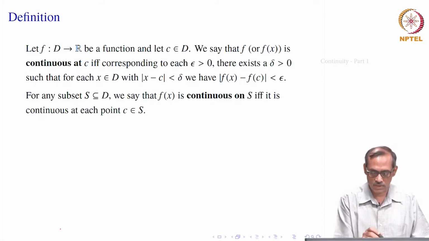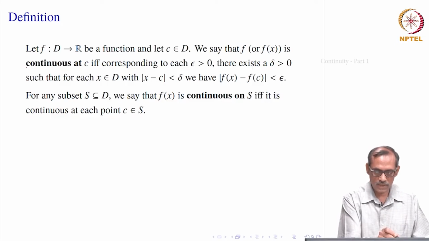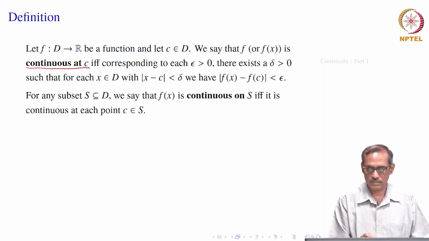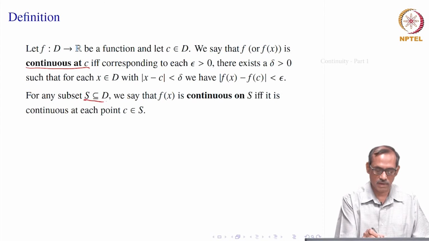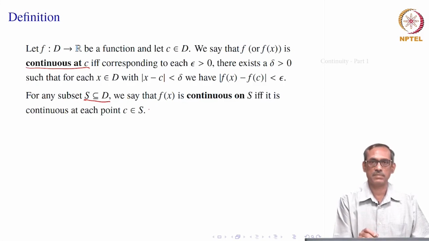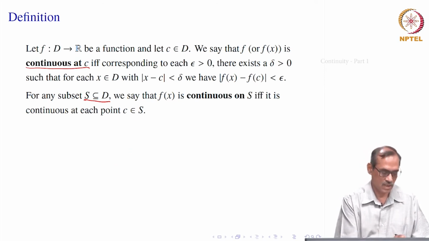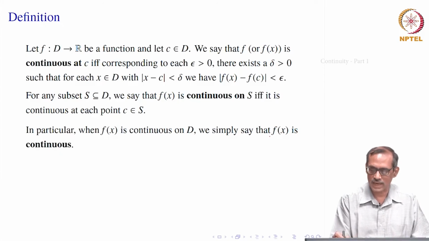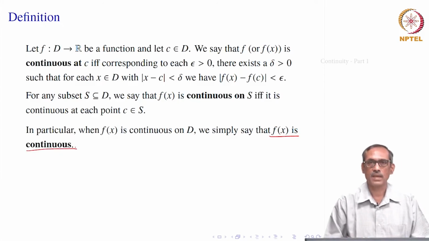So, we will fix some terminology. All that we have done is we have defined continuity at a point C. Now, if you take S, a subset of D having some of the points of D, and you find that f is continuous at every point of that S, then you say that f is continuous on S. In particular, if S is equal to D, you will say f is continuous on D. Again we will have a shortcut: we will not say continuous on D, we will just say that f(x) is continuous, taking care of the domain.